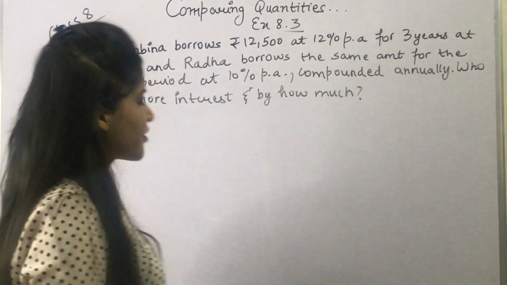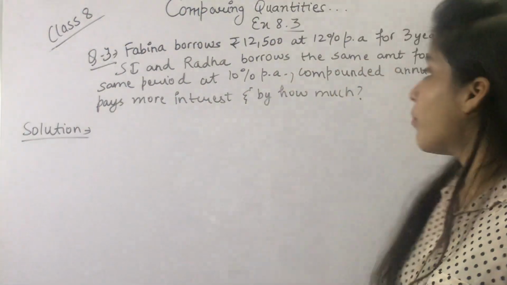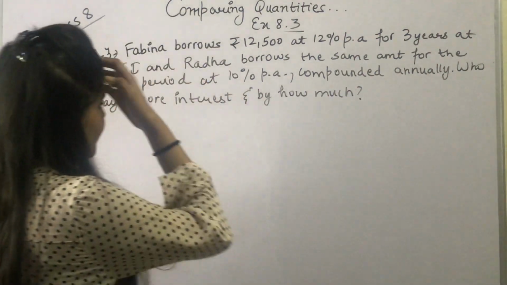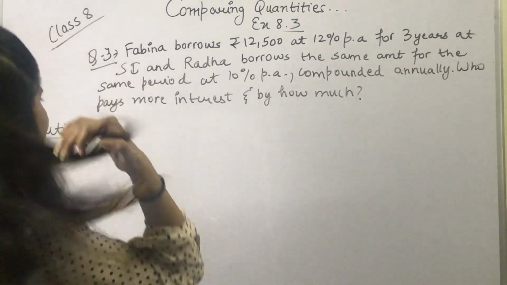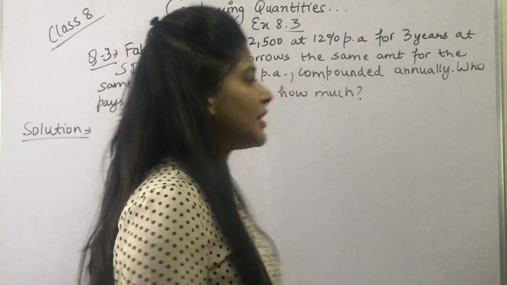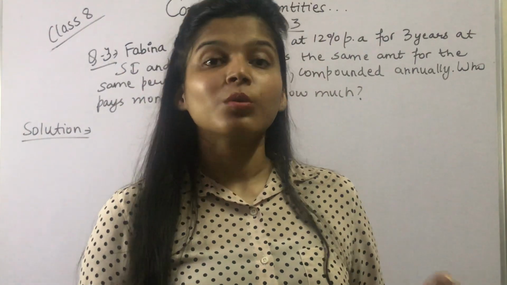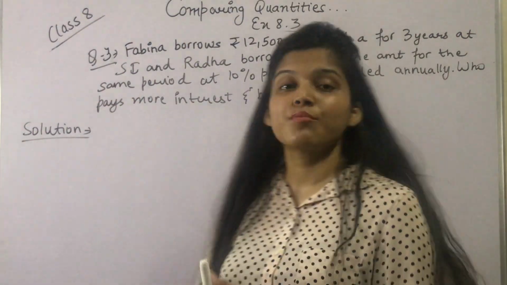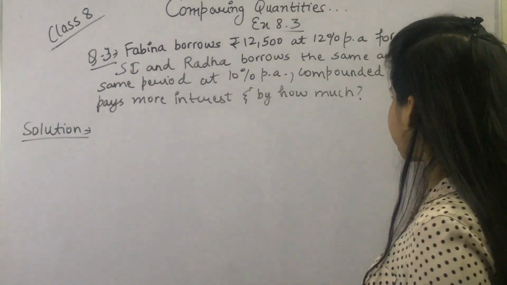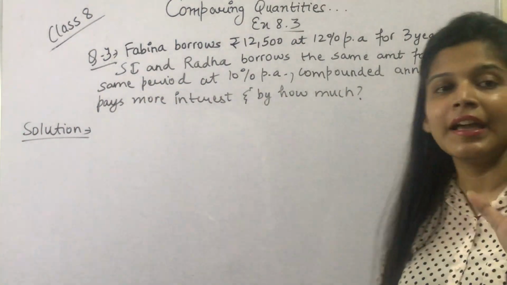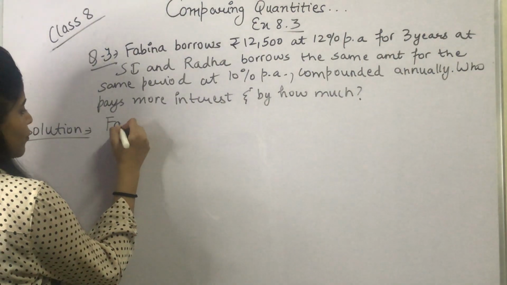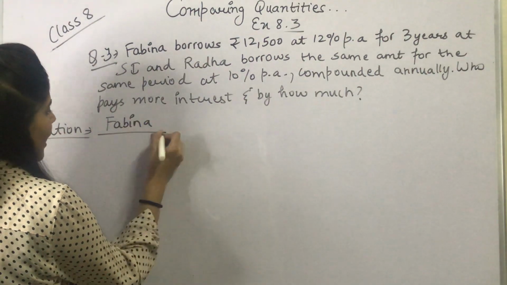So basically the question is that Fabina borrows rupees 12,500 at 12% per annum for 3 years at simple interest, and Radha borrows the same amount for the same period at 10% per annum. Means Fabina is borrowing this amount at simple interest and Radha is borrowing the same amount at compound interest, okay, and compounded annually. So who pays more interest and by how much? So we will calculate and then only we can tell who pays more amount. So first let's calculate Fabina's amount.